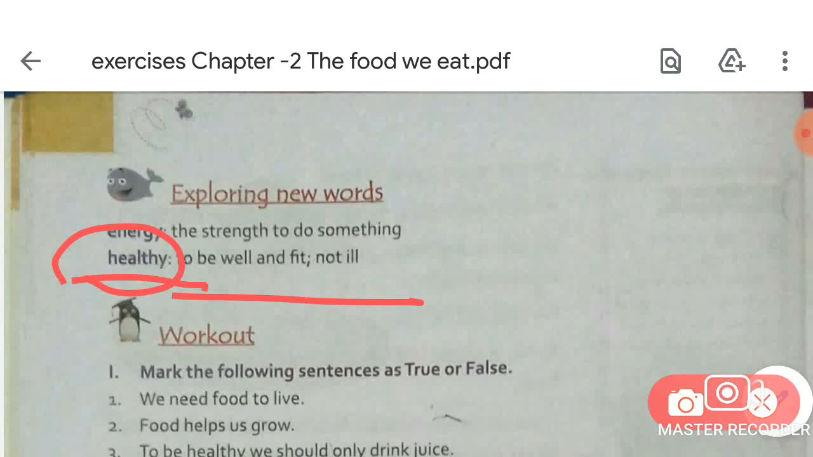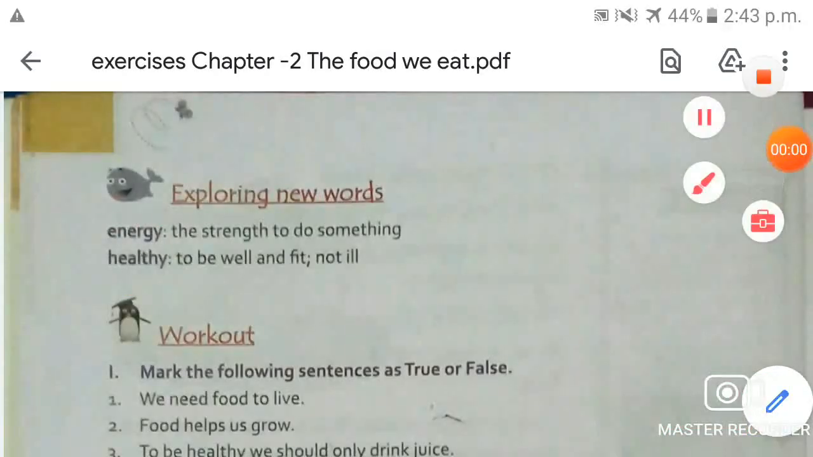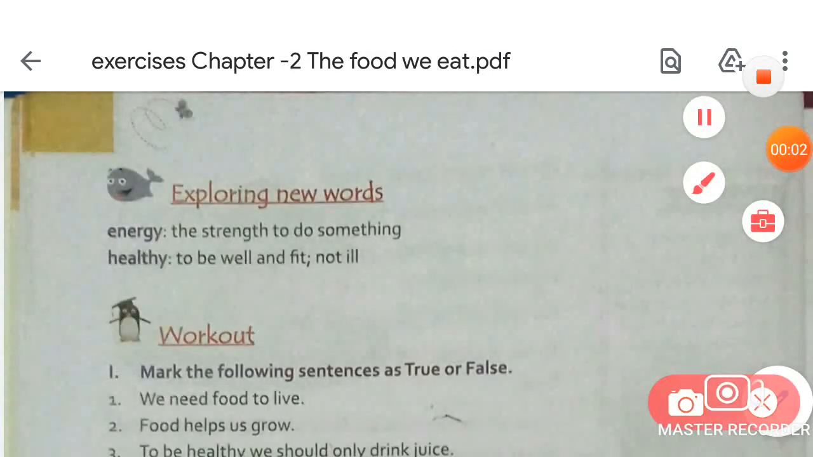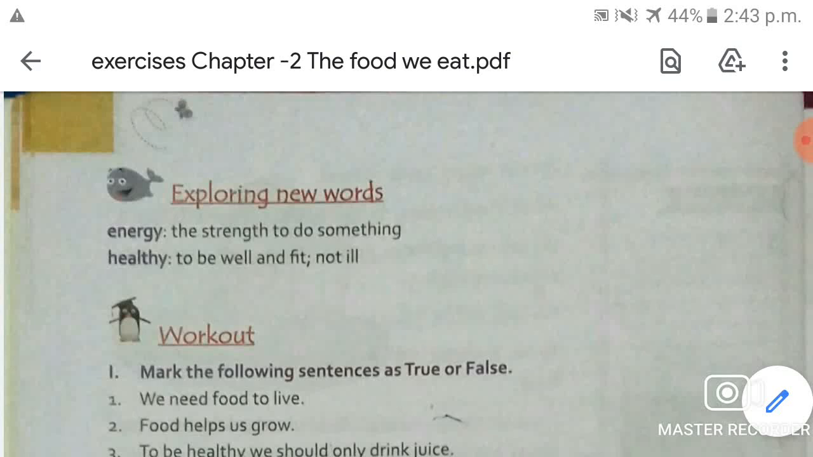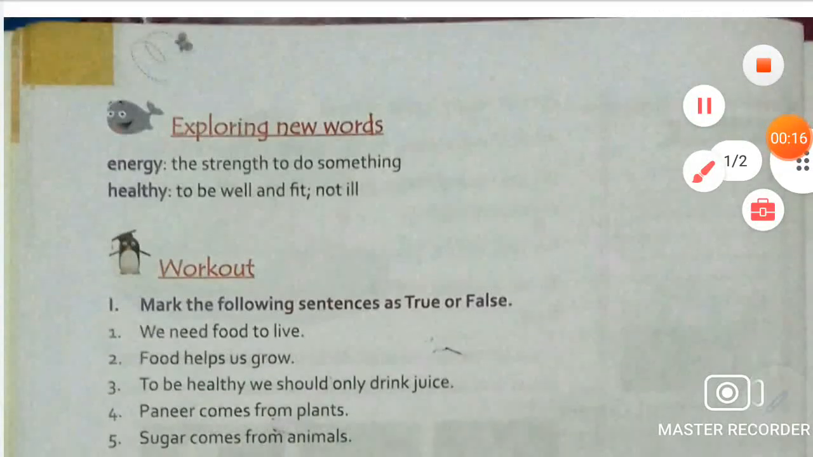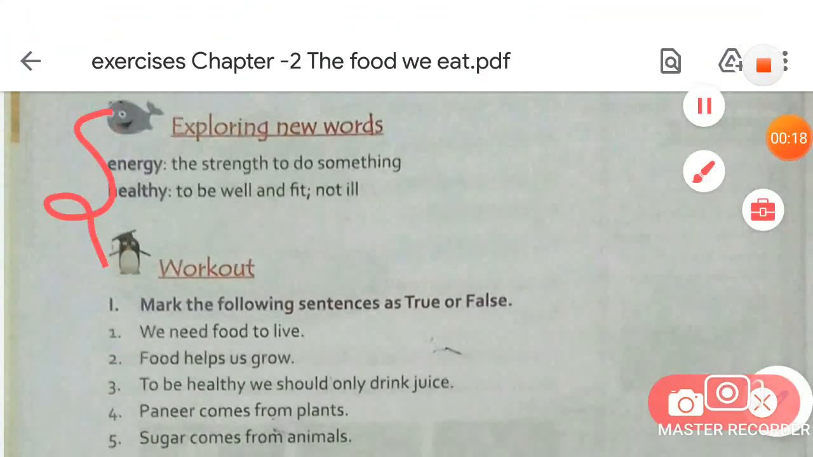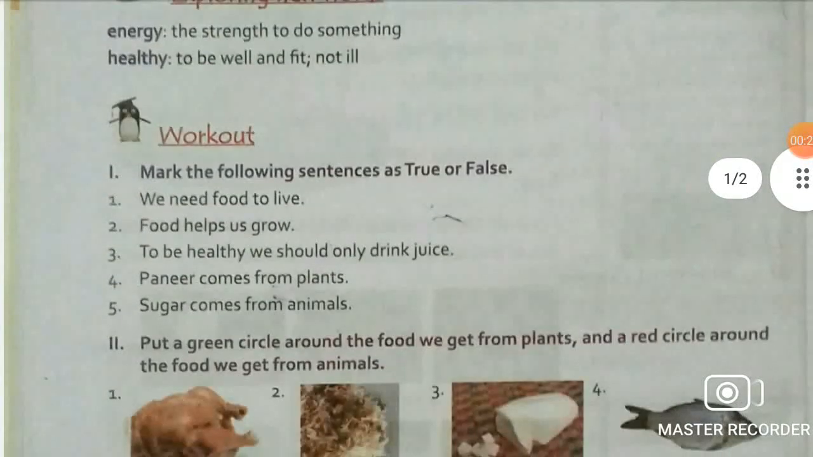So to be healthy, we should always eat healthy foods like vegetables, green vegetables, fruits, and all kinds of healthy foods, because fruits and vegetables give us strength, energy and nutrition, iron, etc., and make us strong. So these two words we had learned in this chapter. Now let's move on to the exercises, students.